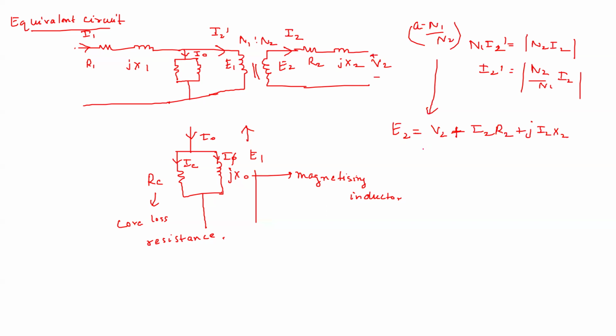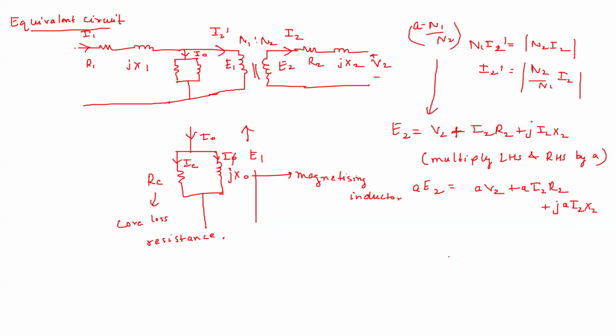Now I'll multiply LHS and RHS by a. So this will become a E2 is equal to a V2 plus a I2 R2 plus j a I2 X2.